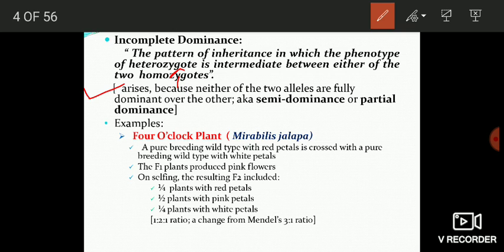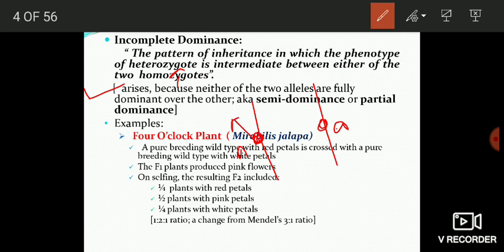It arises because neither of the two alleles is fully dominant over the other. And here I will talk about this: if you have two alleles for a character, this allele is dominant but not fully dominant, it is partially dominant. When we discuss an example, you will understand. This allele A, for example, is dominant but not fully dominant over this allele